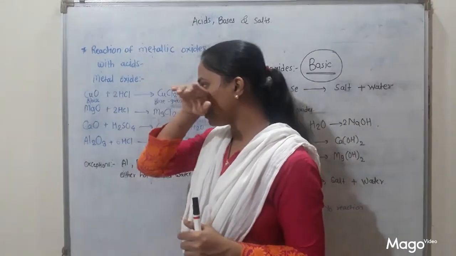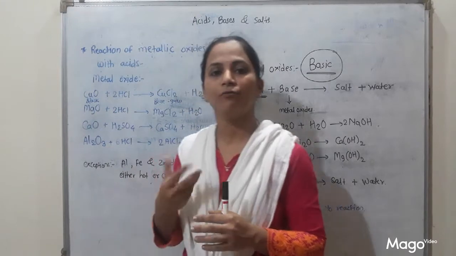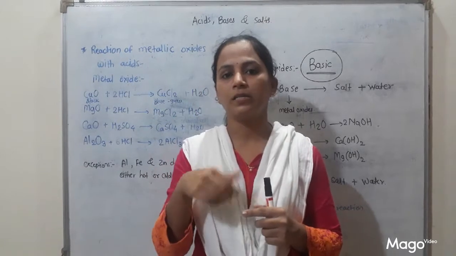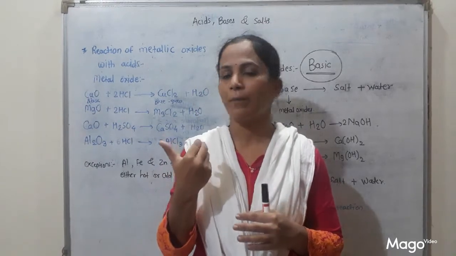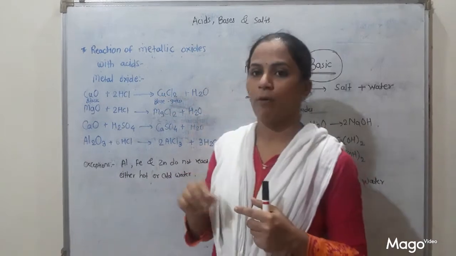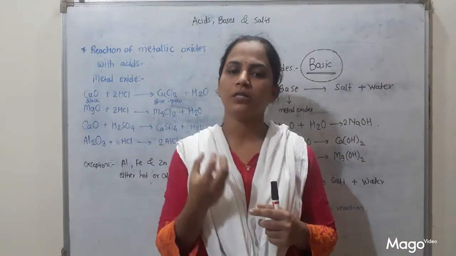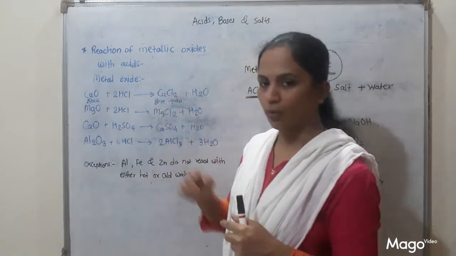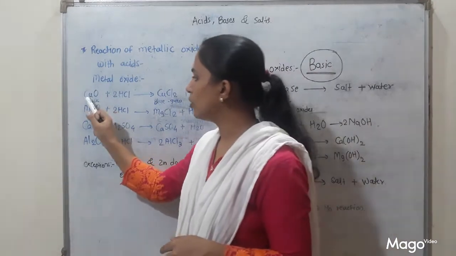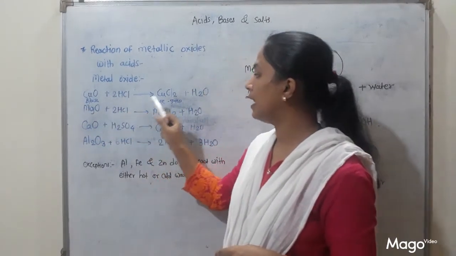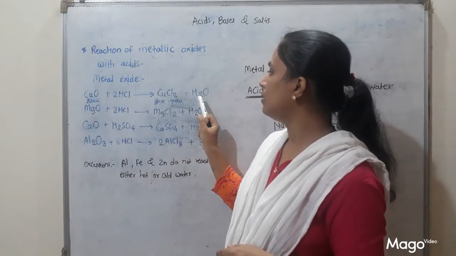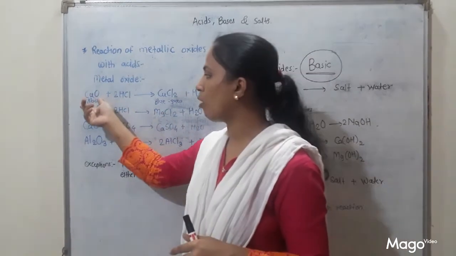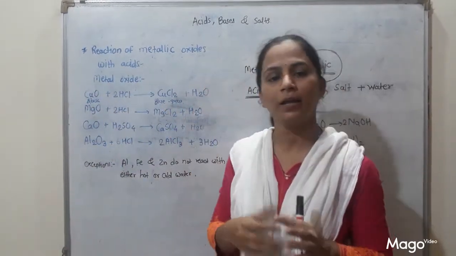Then when we add hydrochloric acid to copper oxide, what will happen? You will see that the black color copper oxide dissolves in it and forms copper chloride, and H2O is formed. You will see that the solution turns bluish green in color because of this copper chloride. So when copper oxide reacts with HCl, it forms copper chloride and H2O, and the black color copper oxide gets converted into bluish green color copper chloride.